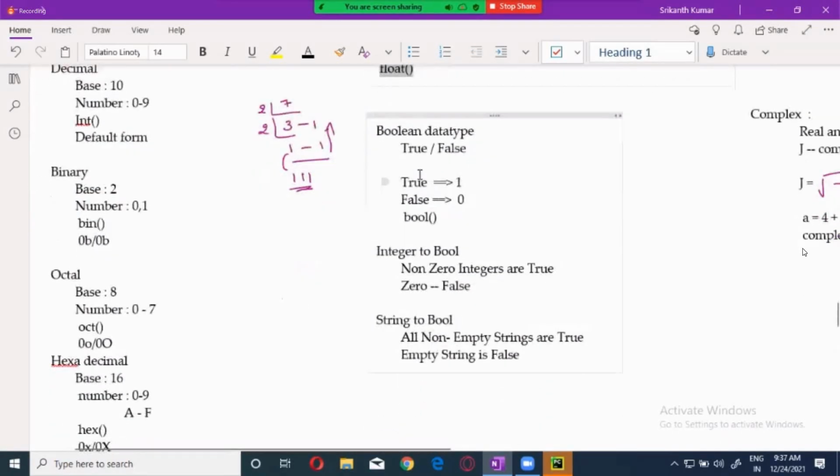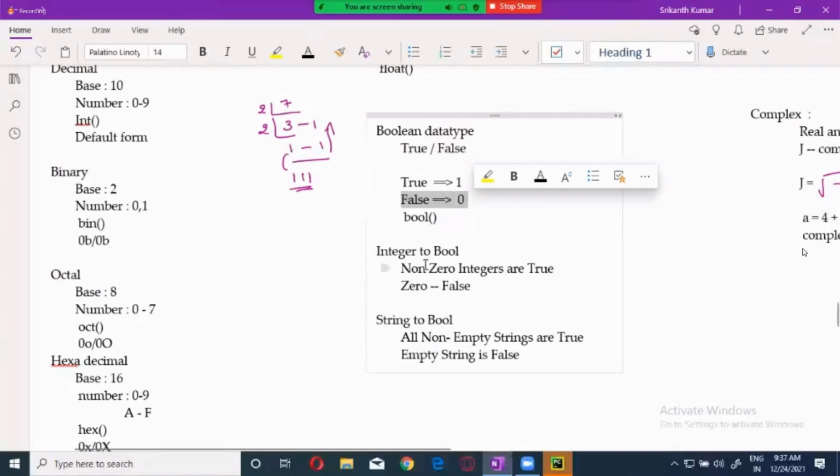Boolean is known in Python 3.x as bool. There is a function called bool to convert anything into Boolean type, and true is identified as 1 and false is identified as 0.